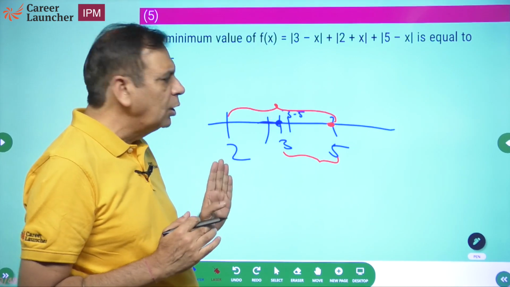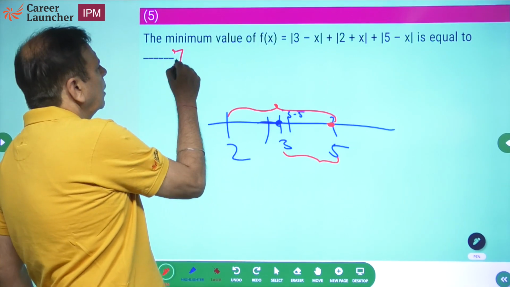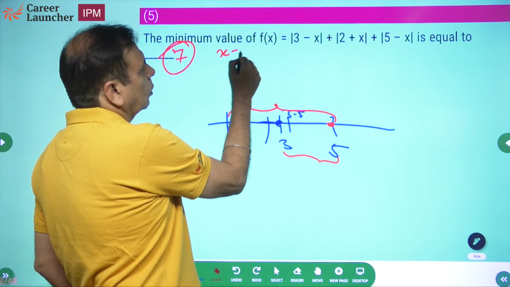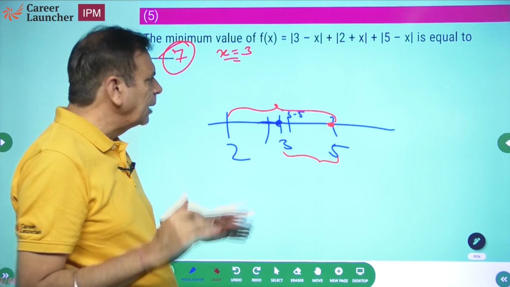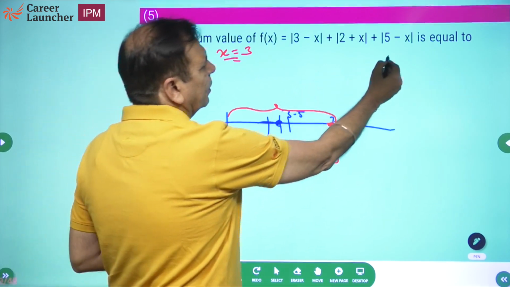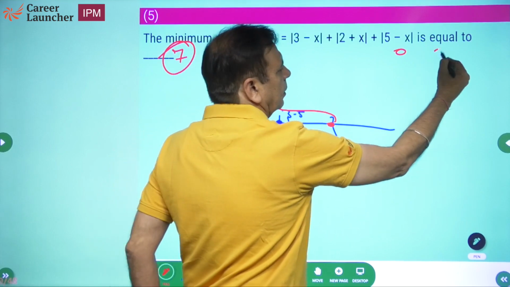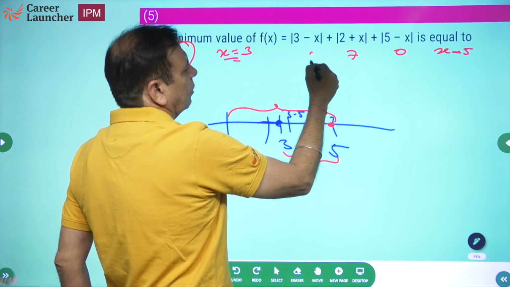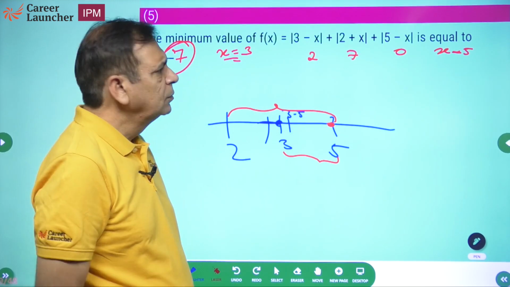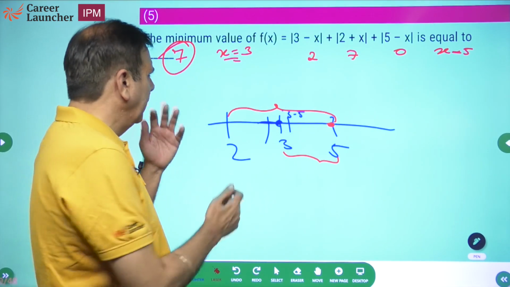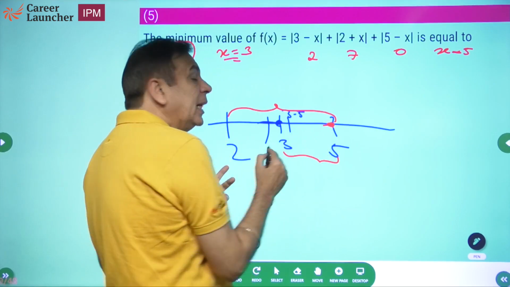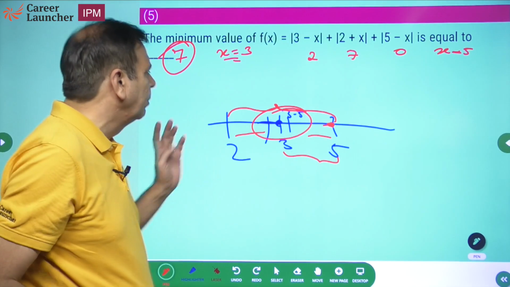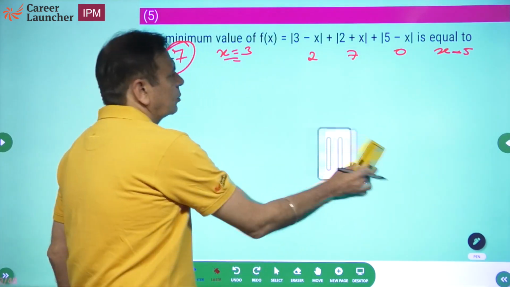And what is the value we have got? We have got the value as 7. Okay. So the minimum value of this function is 7 when x is equal to 3. Just from an academic standpoint, what if x is equal to 5? What will it mean? 5 plus 2, 7, 3 minus 5, 2. More than 7. Okay. So what you need to remember is that your answer for minimum will usually be in the middle so that the distances are optimized or minimized. Okay. Great. So next question.